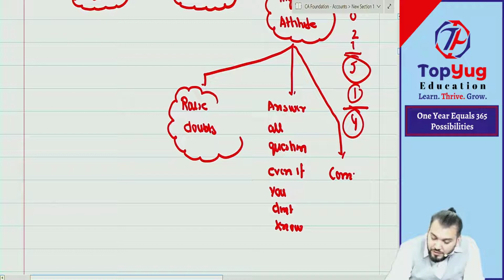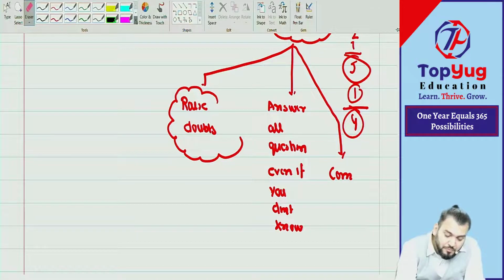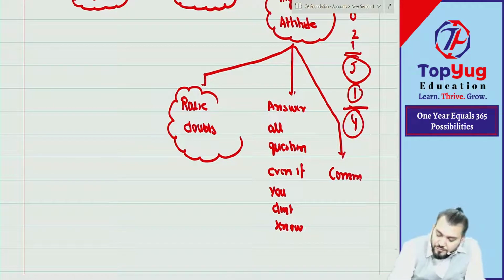Last, commit mistake. Understood what I am saying? Commit mistake. But who will commit mistake? Bolo.